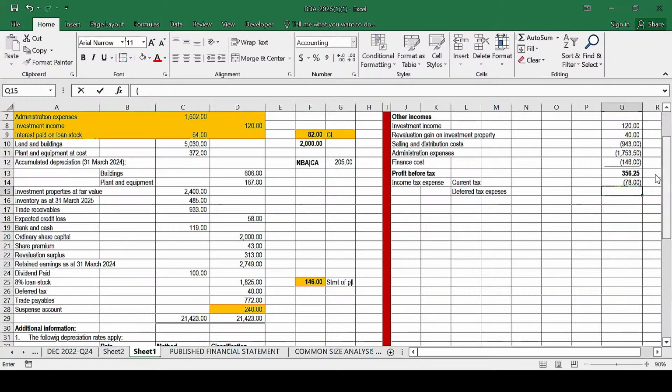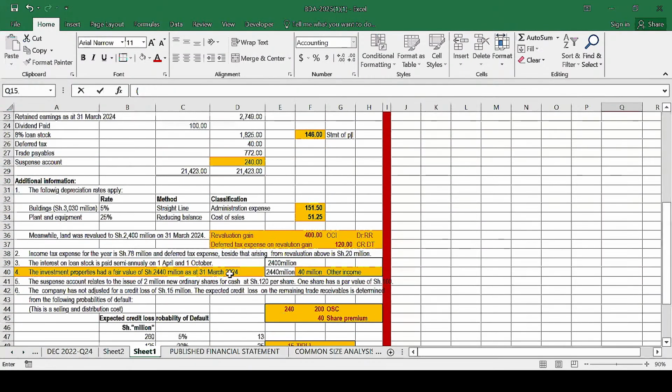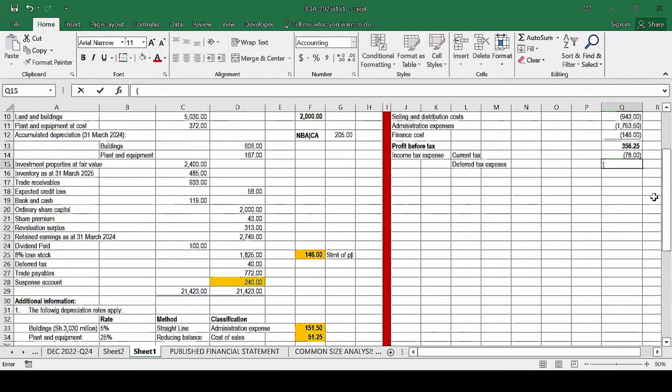What about the deferred tax? The deferred tax basically is 20, this one. The deferred tax on the revaluation gain. We have said that this one is not taken to the income statement. Rather, it is deducted from this revaluation gain. So we have 20, this one, negative 20 like that. So we enter.